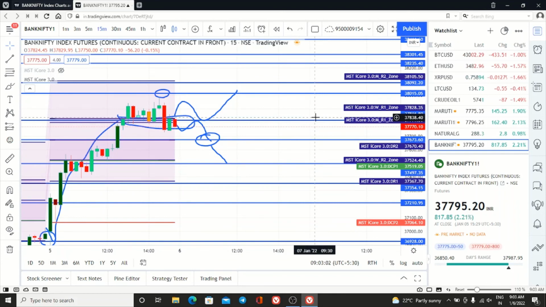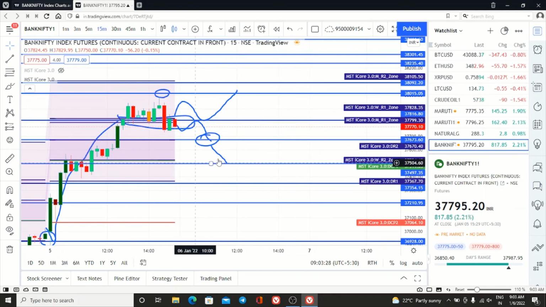I hope everything is clear in this video. This support and resistance concept I explain in detail in the price action course. I have given some glimpse of this. Using our indicator also you can apply this knowledge. These lines are formed based on calculation, but you can also make these lines manually. That is also possible.